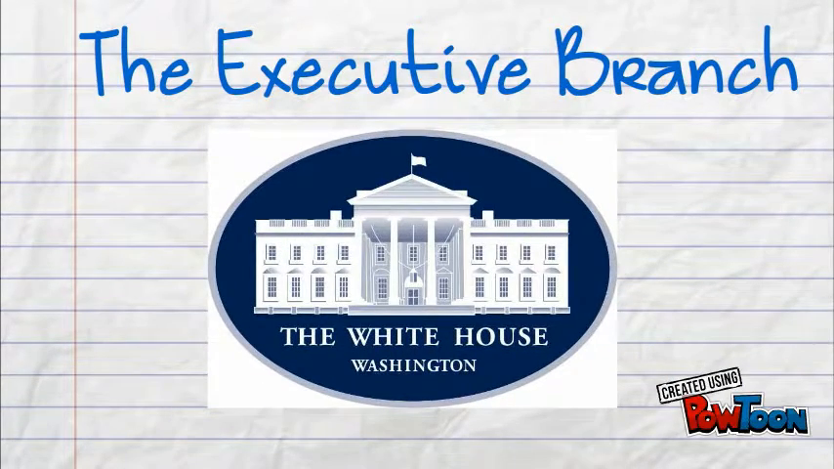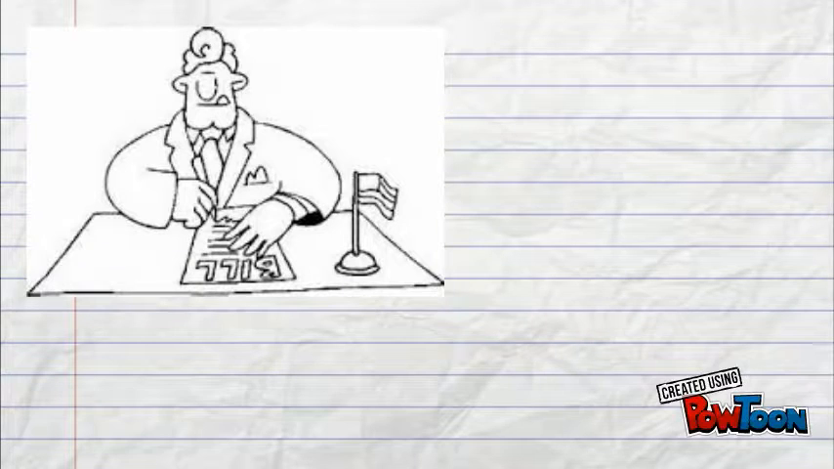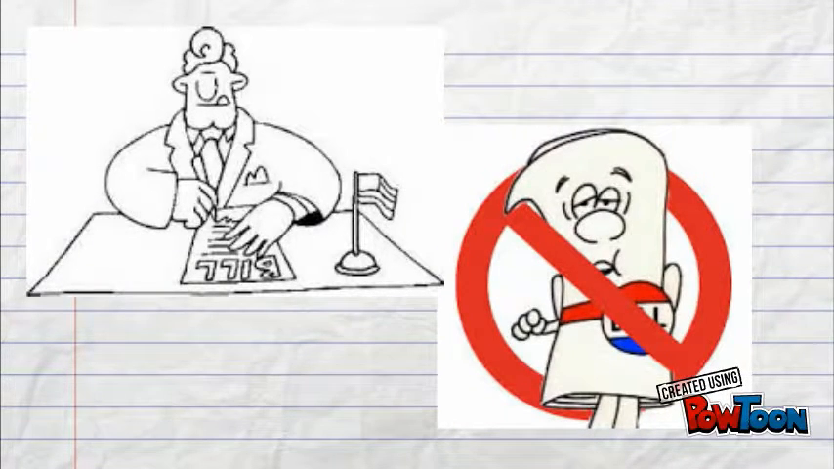The executive branch of the government is the branch that makes sure the laws of the United States are followed. The branch is made up of many different members, including the President, the Vice President, and the President's Cabinet. The President is responsible for either signing a bill that Congress has presented to him to make it a law, or he has the choice to veto the bill.